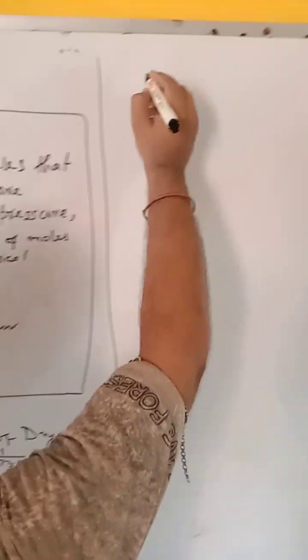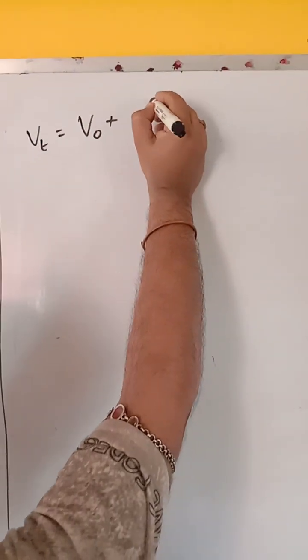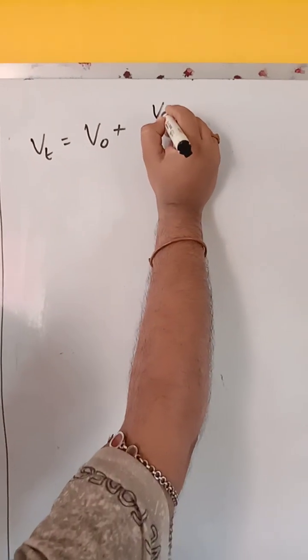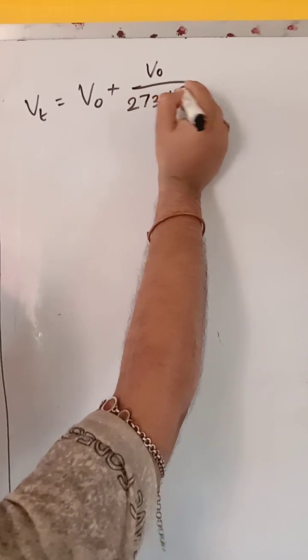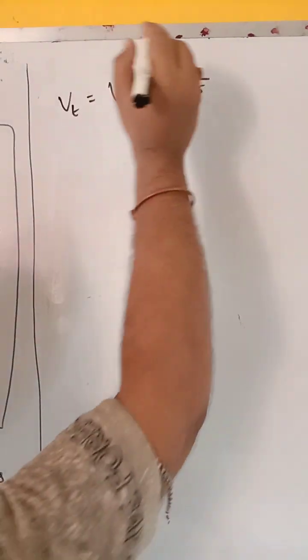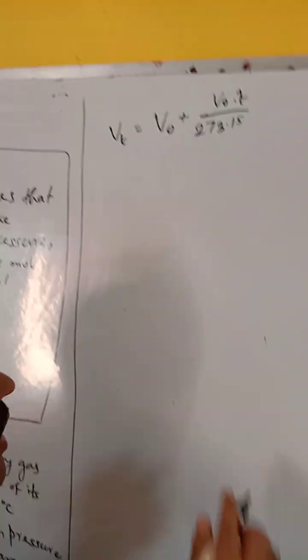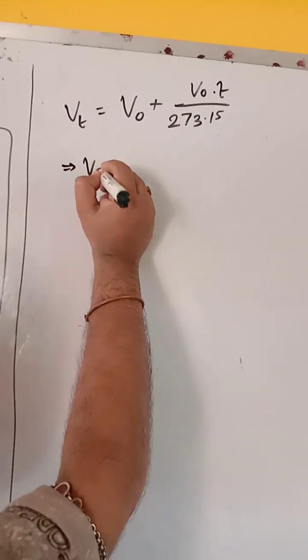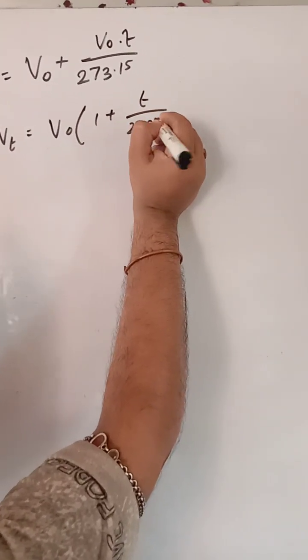Now according to Charles' law, Vt should be equal to V0 plus, for each degree rise, V0 by 273.15. This is for 1 degree, but since we are raising it by t degrees, naturally a factor t will come. So it is V0 t by 273.15. Now you can also take V0 common, that is Vt equal to V0 into 1 plus t by 273.15.